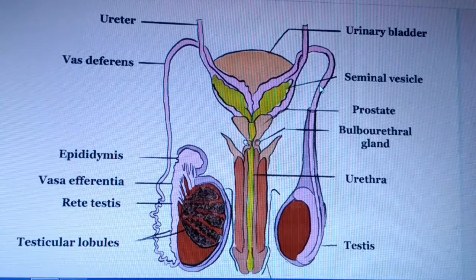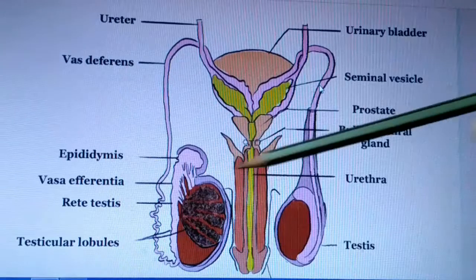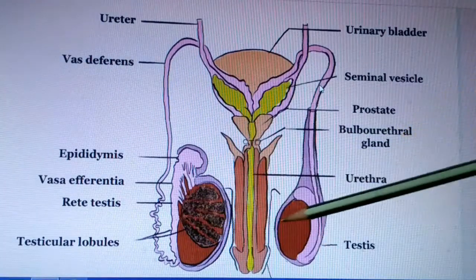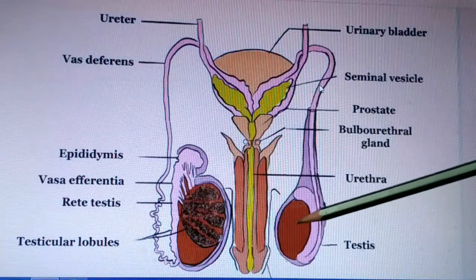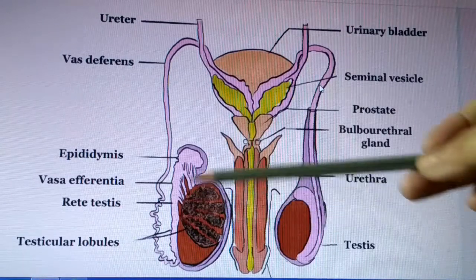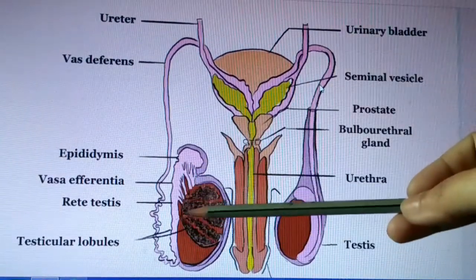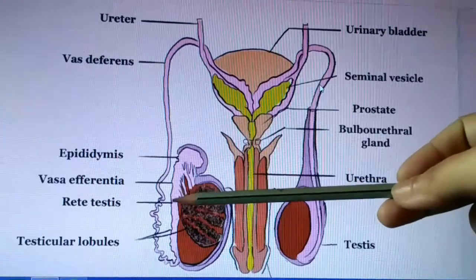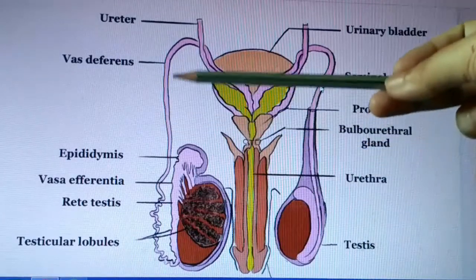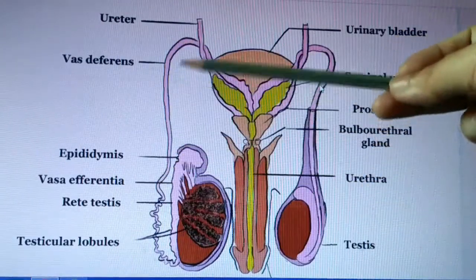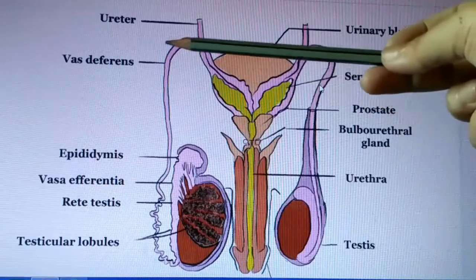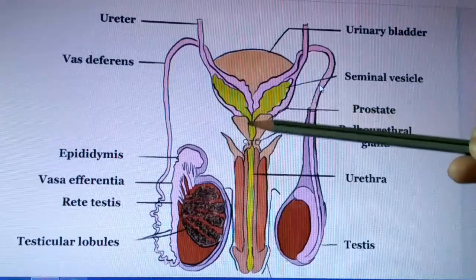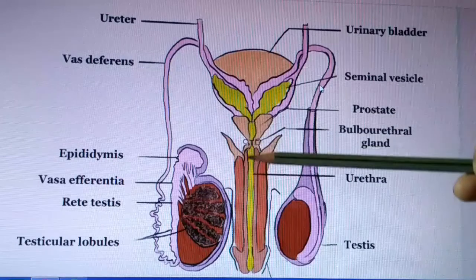Here is the diagrammatic view of the male reproductive system. First, the primary sex organ, that is the testis. Then the epididymis. This structure is the epididymis. After that, the vas deferens. This tube-like longitudinal structure is the vas deferens. It meets up with the ejaculatory duct here.